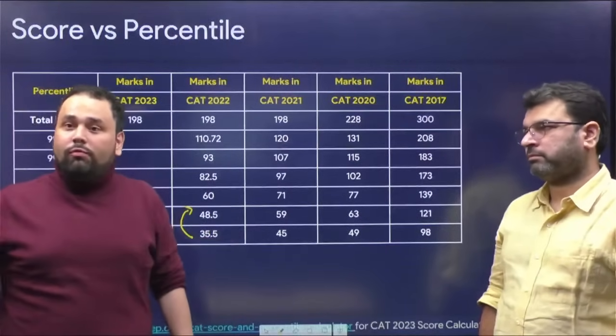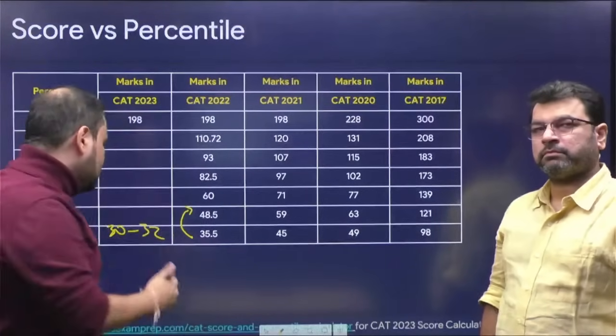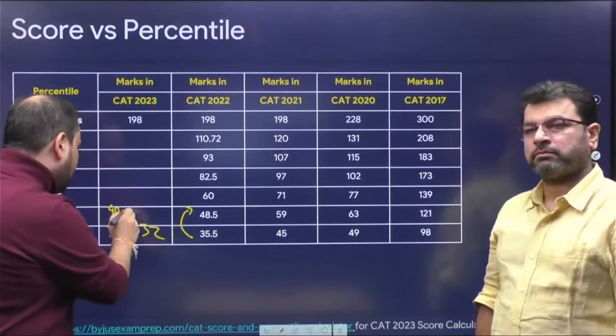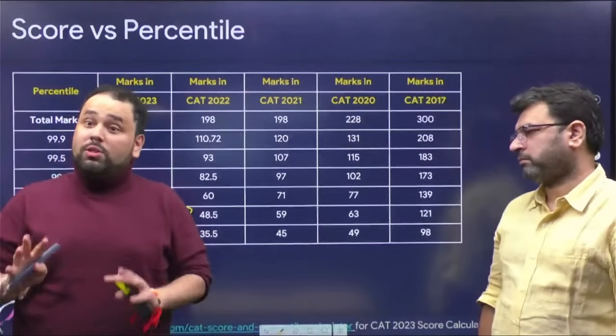We were just discussing offline with Saral sir. वो early 40 के आसपास हो सकता है. So I will not be surprised अगर वैसा कुछ हो कि ये 40 to 42 हो जाए. ठीक है, 40 to 42 के आसपास हो सकता है.